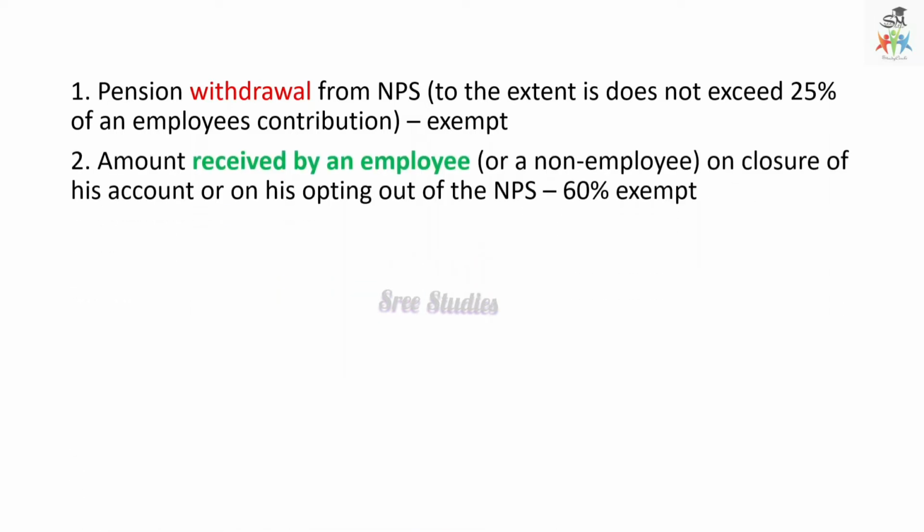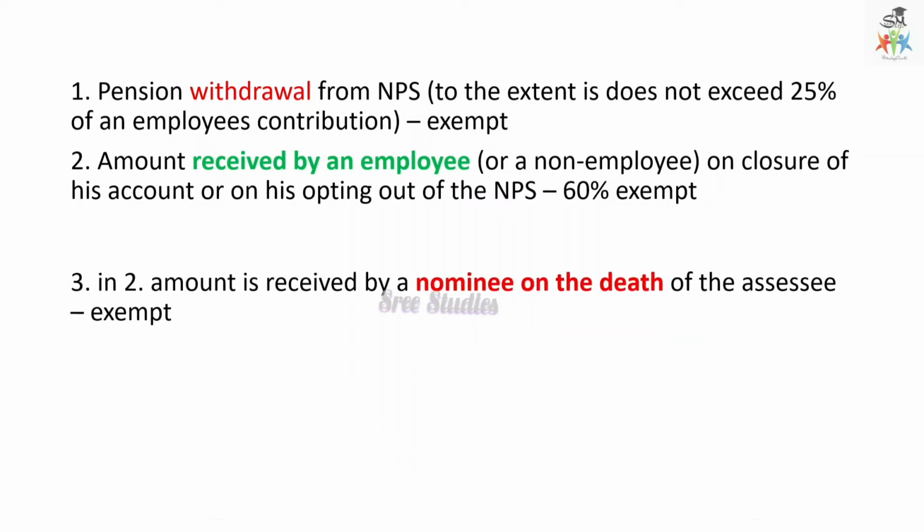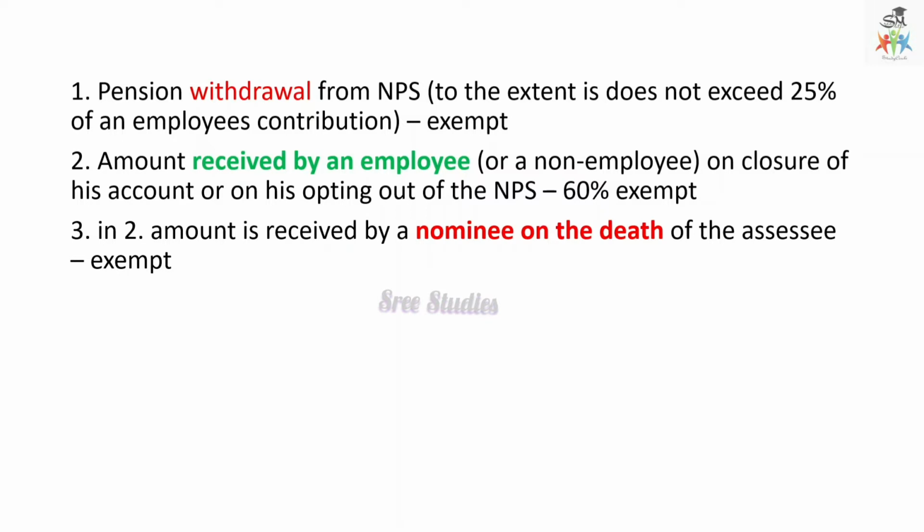If it is received by the employee or non-employee on closure of the account at the time of maturity, then 60% is exempted. And if the amount is received by a nominee on the death of the assessee, then it is totally exempted.